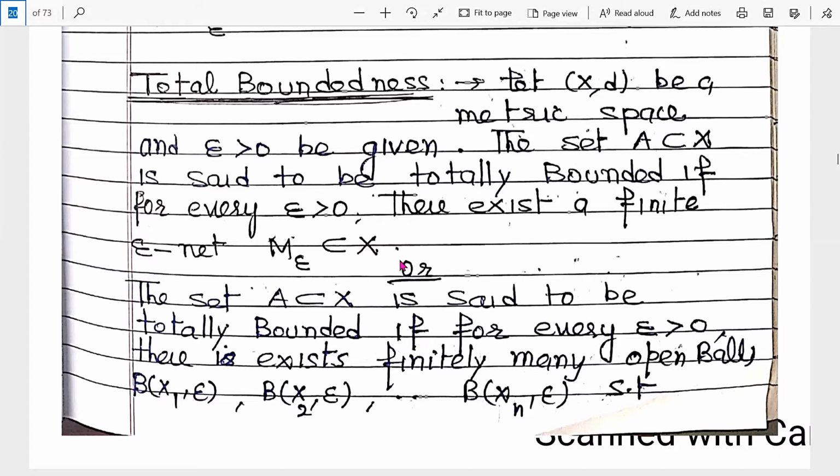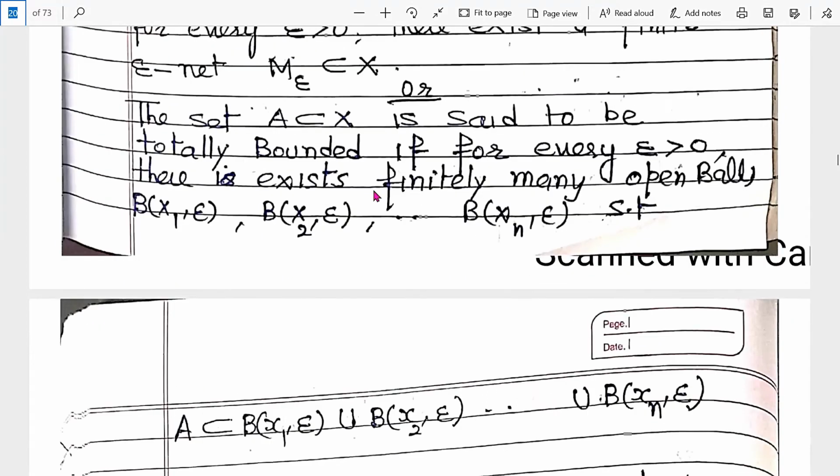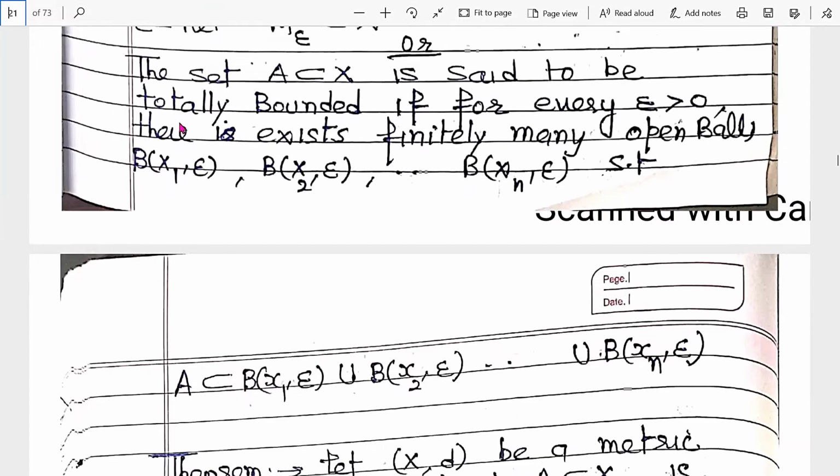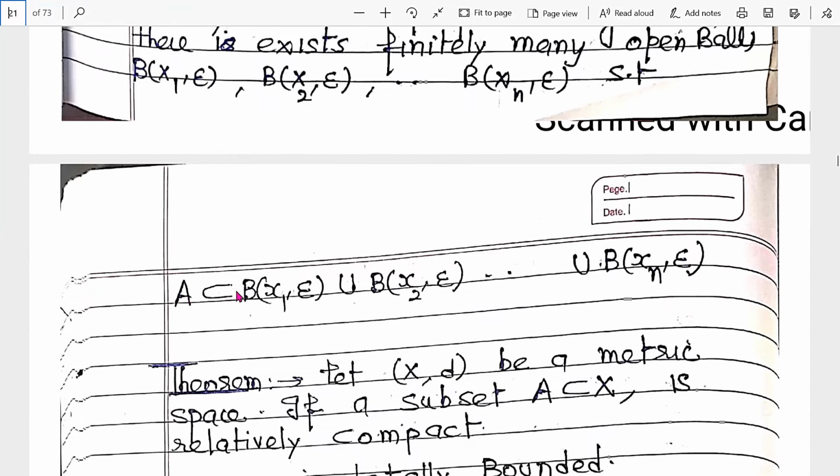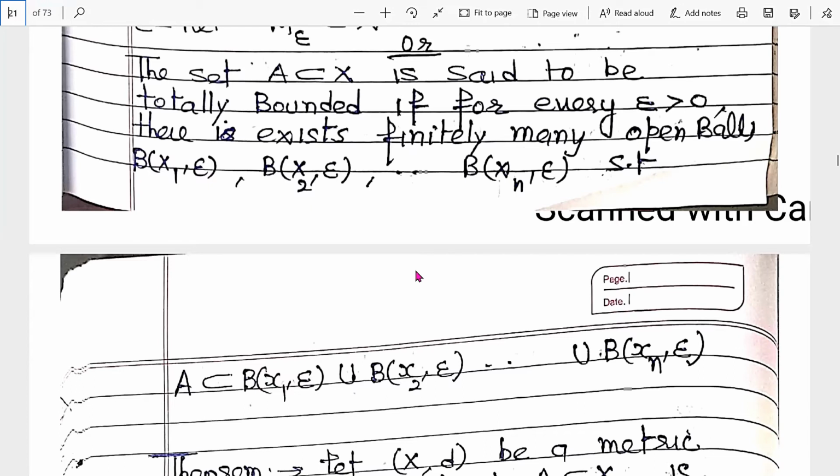So there is one definition, and the same definition we remember in this way. The set A, part of X, is said to be totally bounded if for every epsilon greater than 0, there exist finitely many open balls B(x1, epsilon), B(x2, epsilon), ..., B(xn, epsilon) such that A is contained in this union. It means if finite balls cover the set A, then A is totally bounded.